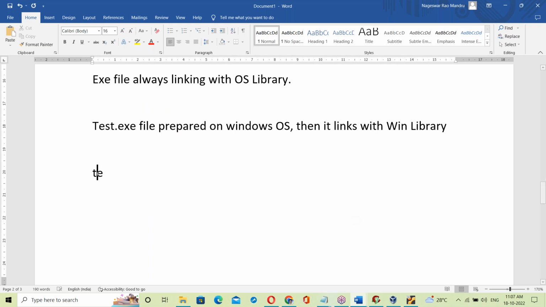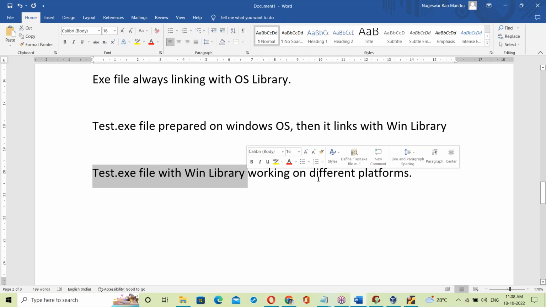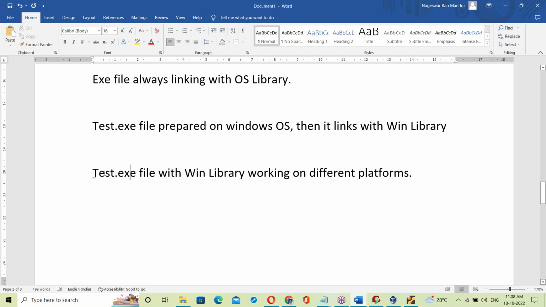Now, test.exe file with Win library, will it work on different platforms?